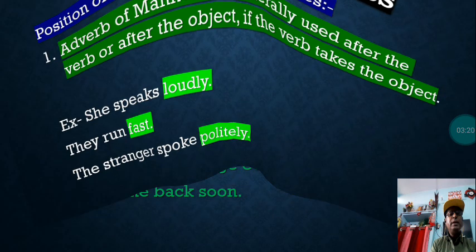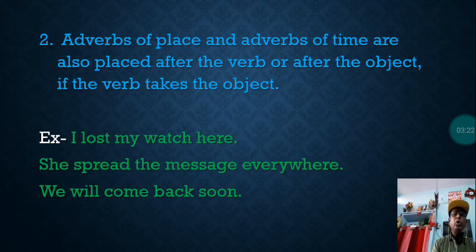Now let us see the next one. Adverbs of place and adverbs of time are also used after the verb or after the object if the verb takes the object. In that case, you can see again what the rule is. Adverbs of place and adverbs of time are also placed after the verb or after the object if the verb takes the object. You can see the example.